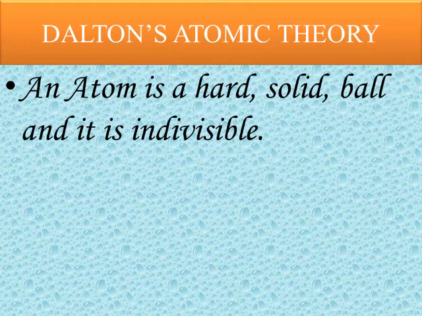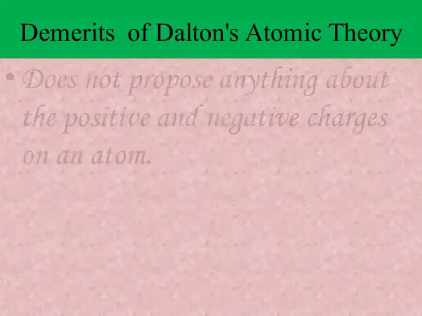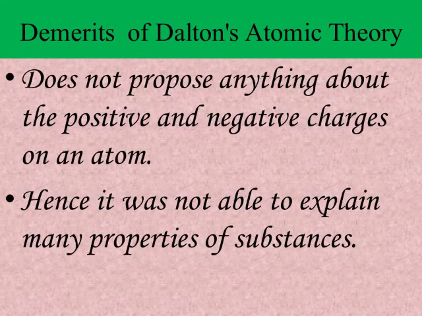Now, Dalton's theory is not the complete theory. It had some demerits. Demerits means limitations. So let us see the demerits of Dalton's atomic theory. Dalton's theory does not propose anything about the positive and negative charges on an atom.